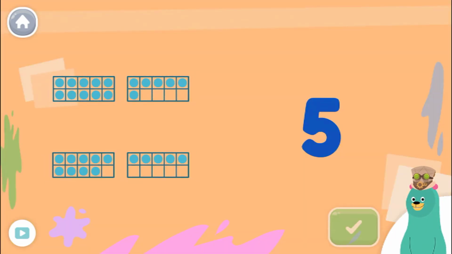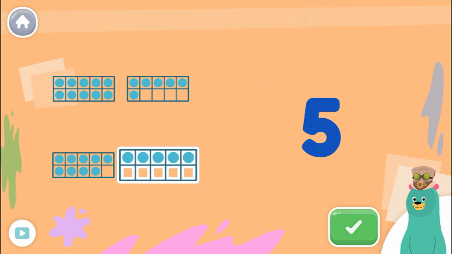Look at the number. Tap the frame that has that number of dots. Neat! 10 dots total can fit in the 10 frame. There are 5 in the frame.